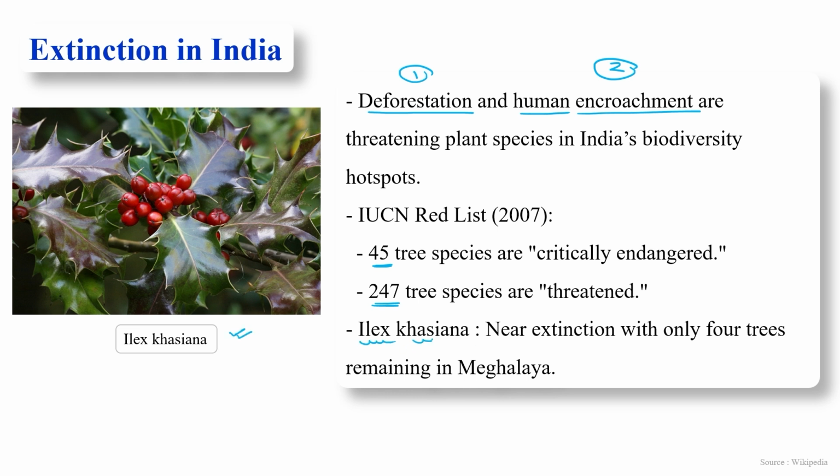Ilex khasiana is near extinction, with only 4 trees left in the Meghalaya region.